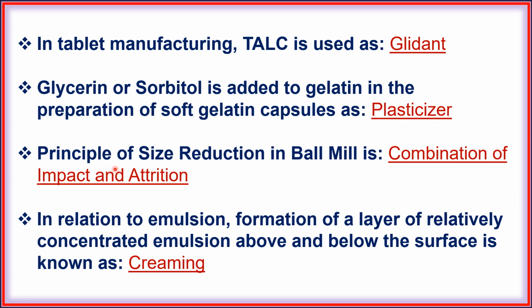Next, principle of size reduction in ball mill is combination of impact and attrition. Next, in relation to emulsion, formation of a layer of relatively concentrated emulsion above and below the surface is known as creaming.